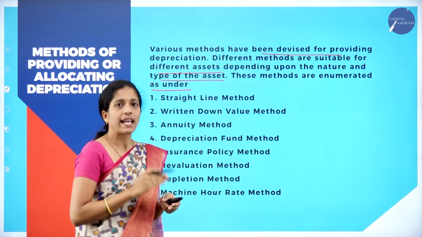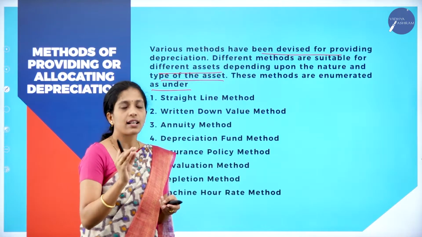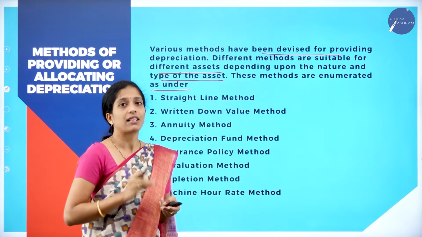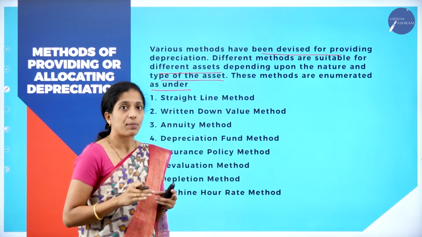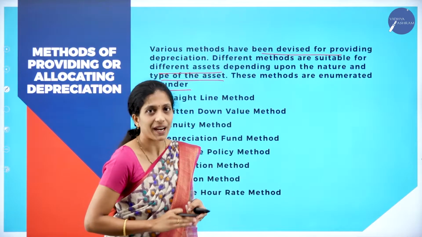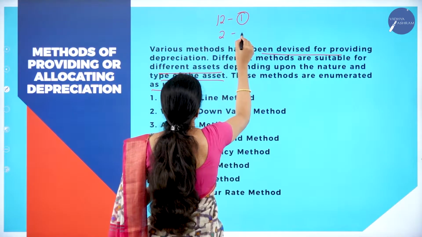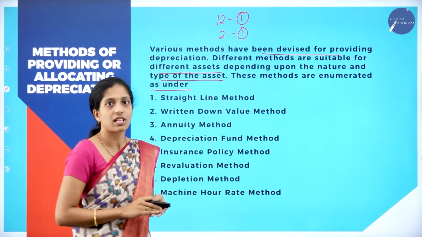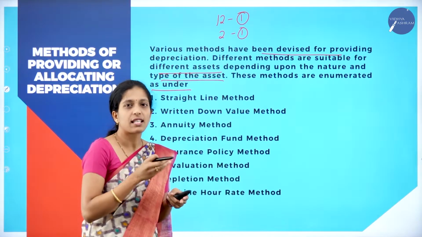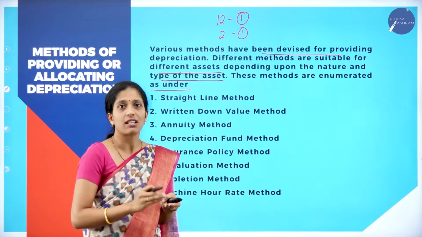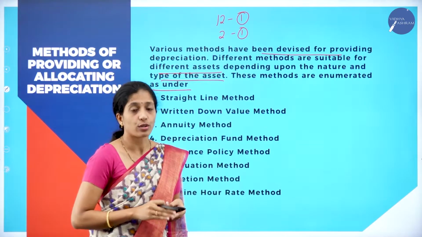My dear students, in your exam you might get a question: write any two methods of calculating depreciation, or write any two methods for providing depreciation. The weightage of this chapter is 14 marks. You can expect one 12-mark question and one 2-mark question. So the total weightage of this chapter is how much? 14 marks. For 2 marks, they might ask a simple problem on calculation of depreciation, or you might get a theory question.